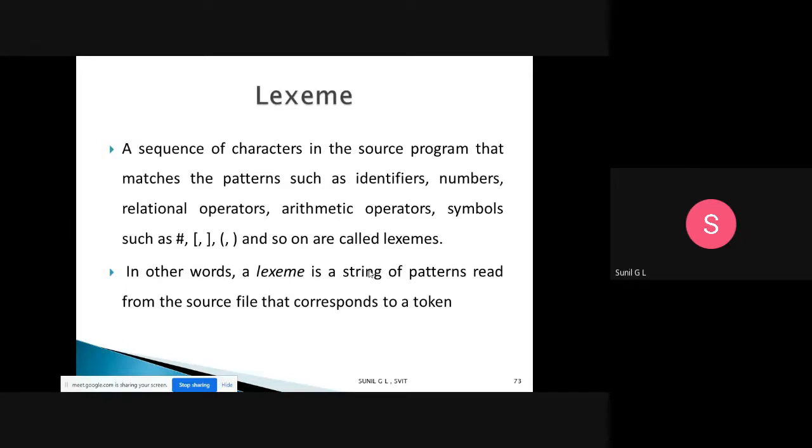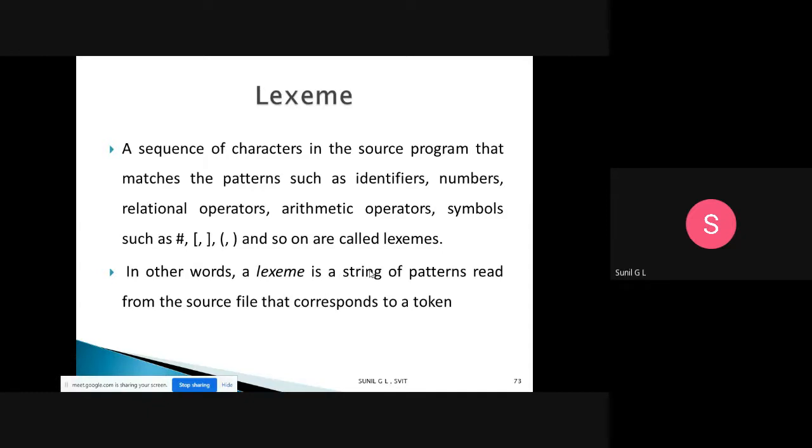Then what do you mean by lexeme? I already told that when a character string such as open bracket, close bracket, is equal to hello is separated, we call those pieces a lexeme. That is nothing but a sequence of characters in the source program that matches a pattern.